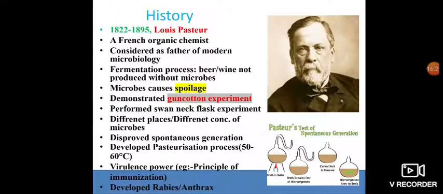And next is virulence power, which is also considered the principle of immunization. Immunization, we know, means that if we are immune, we have good immune power or good immunity.